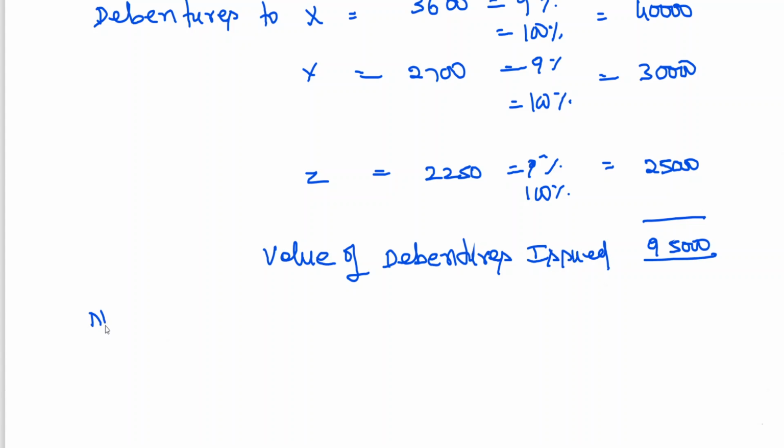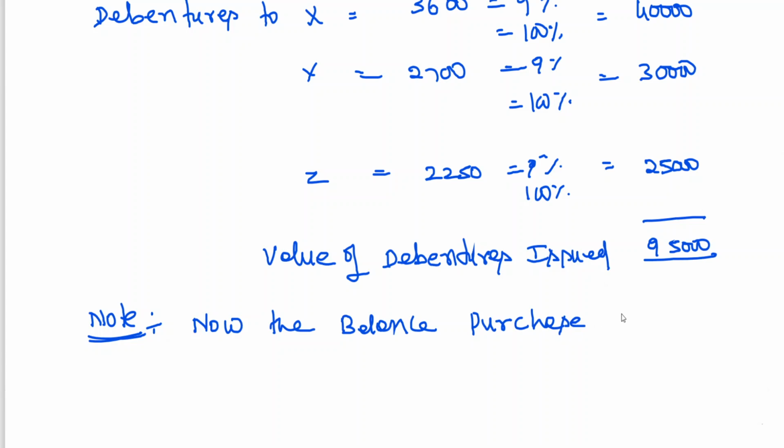Now note, the balance purchase consideration due,